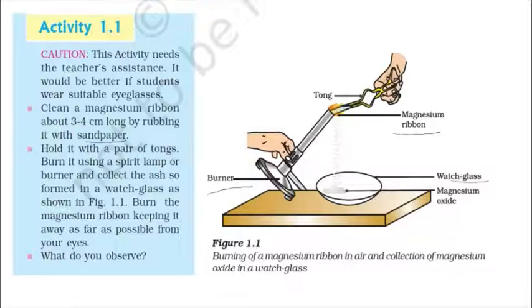Why should we remove the magnesium oxide over the ribbon? Because it prevents the reactivity of the magnesium ribbon. After scrubbing it, we burn it using the Bunsen burner. Then we get a new product in the form of ash, a white powder-like structure. It is nothing but magnesium oxide.